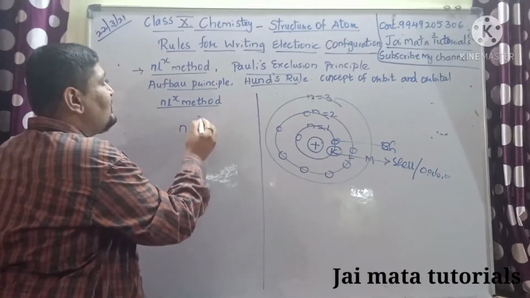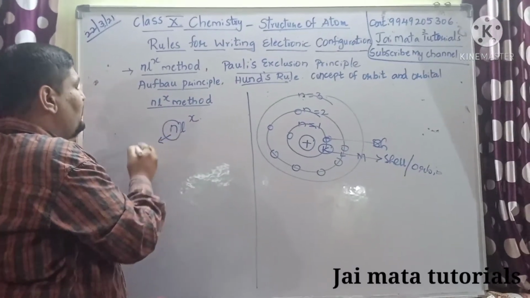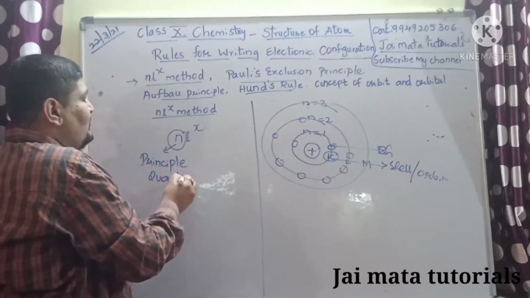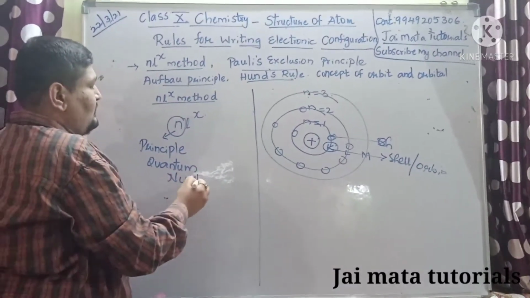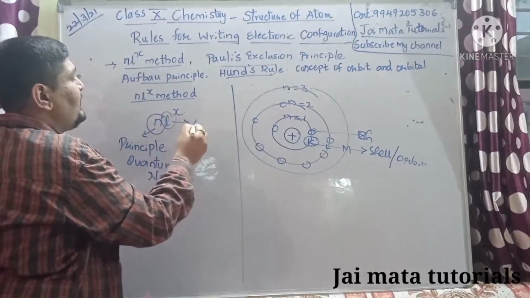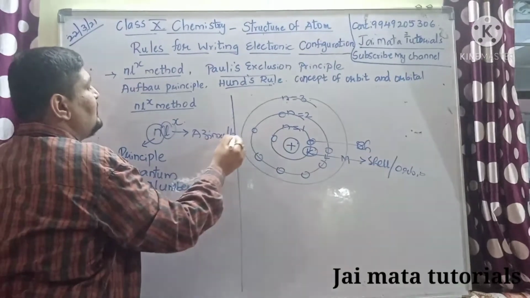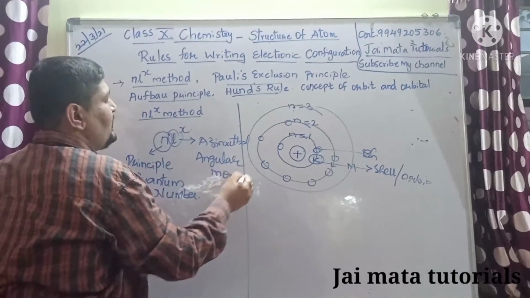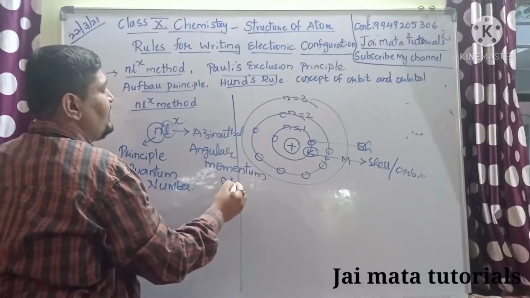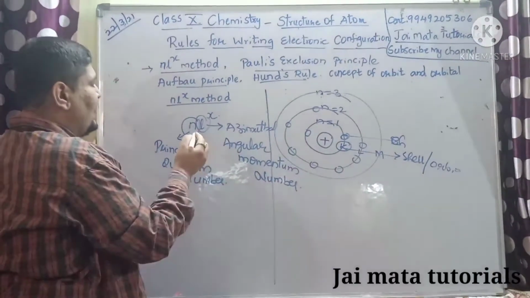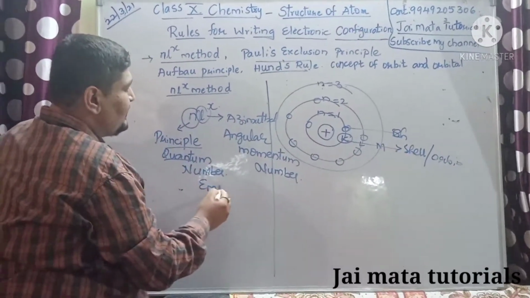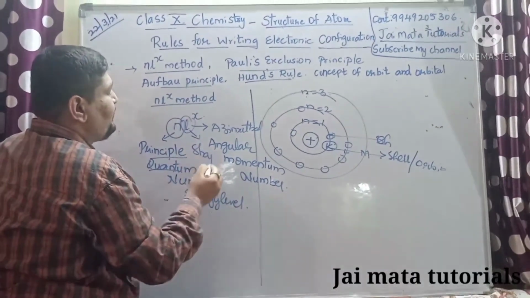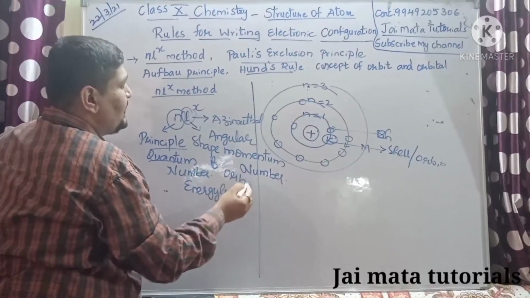What do you mean by the NLX method here? N stands for principal quantum number, which we also call the energy level, which you know very clearly. L stands for azimuthal or angular momentum quantum number. You will be learning this from the concept of quantum numbers. This N, the principal quantum number, gives you the energy level, and based on this, L gives us the shape of the orbital.